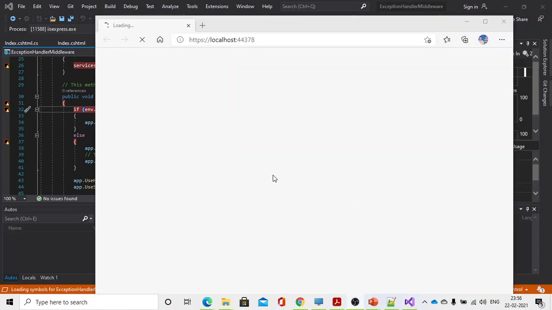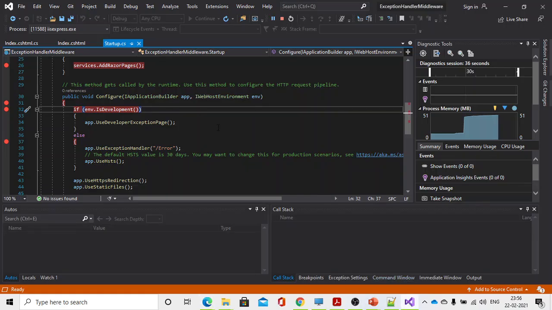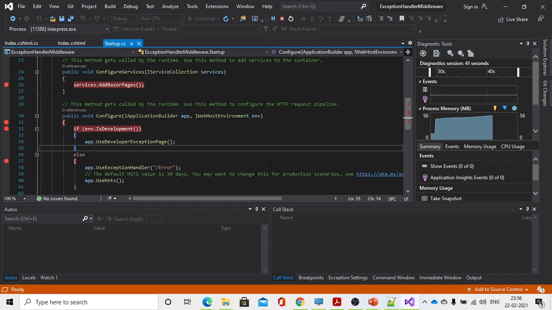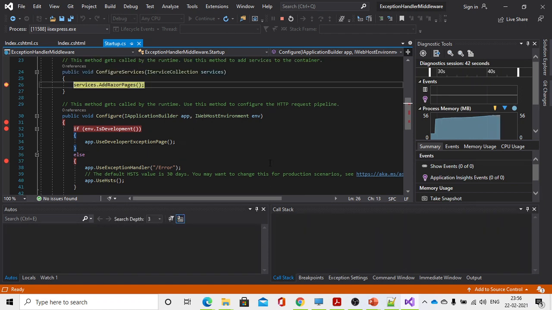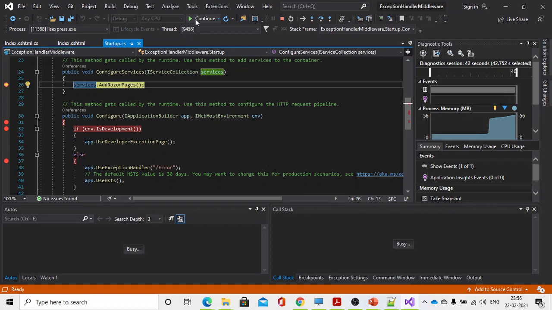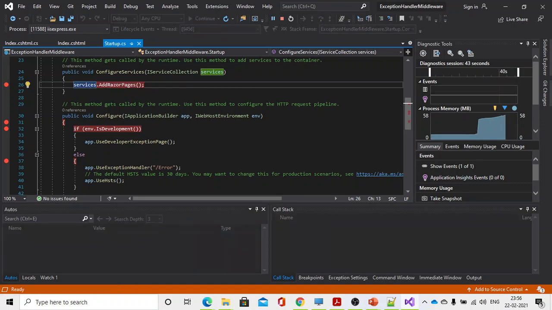See, the application is starting. Now I have put the breakpoints here. It will add the Razor pages, then it will come to the Configure method. See here, initially adding Razor pages. Now it comes to middleware. See the Configure method.